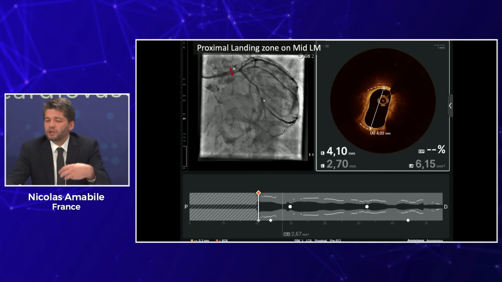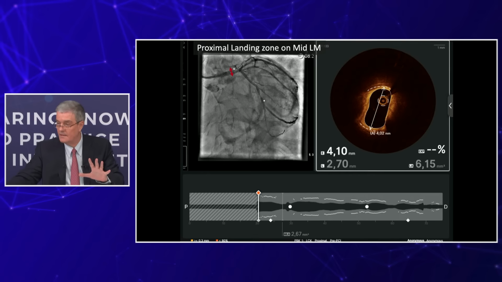Then we have to think about potential landing zones to put our stent edges. First, to define the proximal landing zone, this one was selected. It's maybe not the best because there was some diffuse disease, but at least we are able to get an EEL to EEL distance of 4.1 millimeters, and that will be the basis for the sizing of the stent. But after predilatation, it may change. It may change, as it usually does. Exactly.